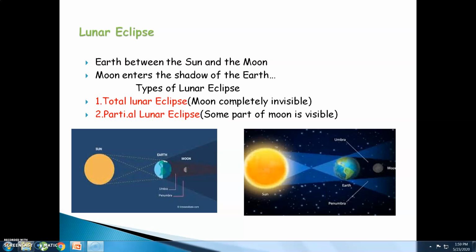A total lunar eclipse takes place when the moon is completely invisible because at this time the moon is going through the dark shadow of the earth. And a partial lunar eclipse is the time when the moon is a little visible as it goes through the light shadow of the earth. This is called a lunar eclipse.